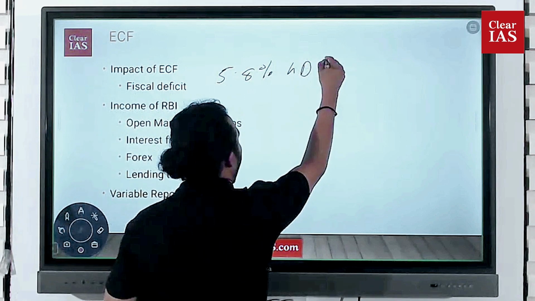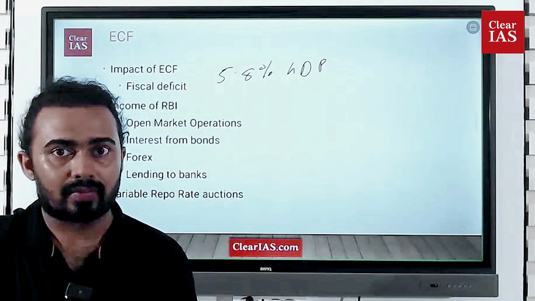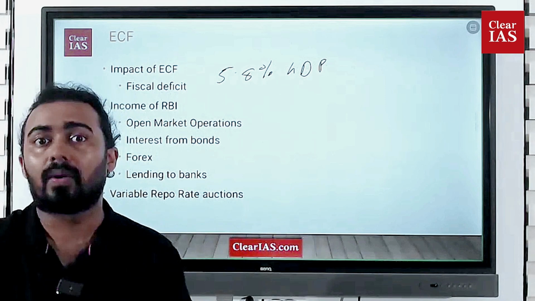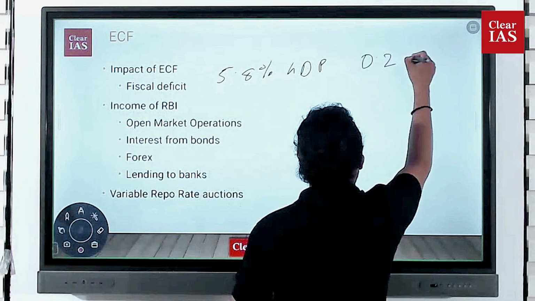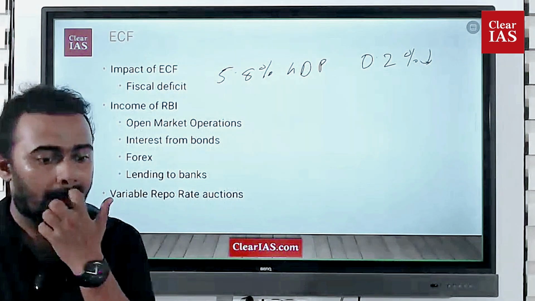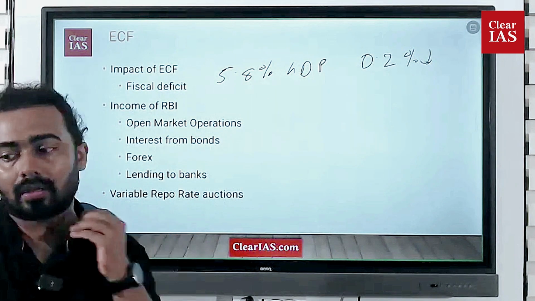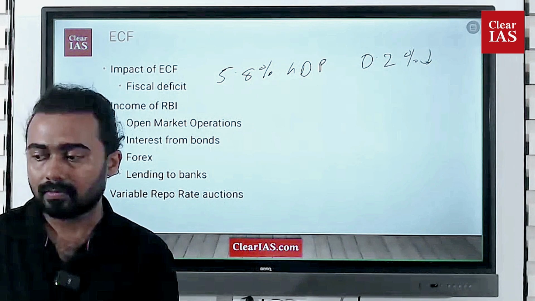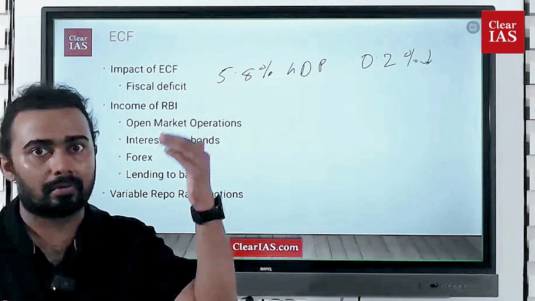5.8% of the GDP, and the Indian government definitely wants to reduce the fiscal deficit. So ultimately, when this 2.11 lakh crores of money comes, it is expected that the fiscal deficit will come down, with around a 0.2% reduction. That is one important impact of the economic framework under which the money is being transferred. When this money is transferred, it is expected that our fiscal deficit will be reduced.